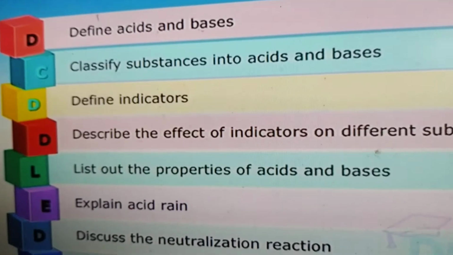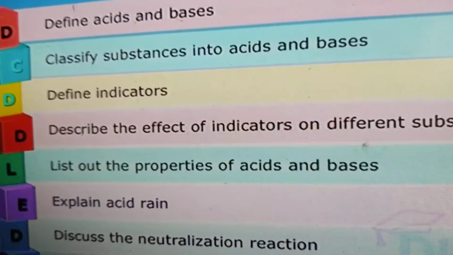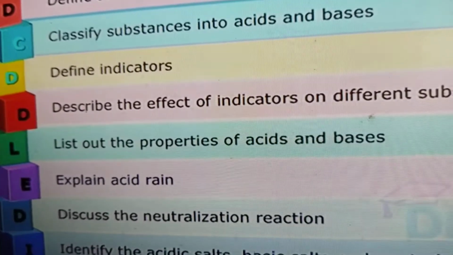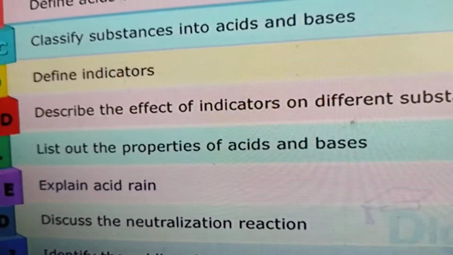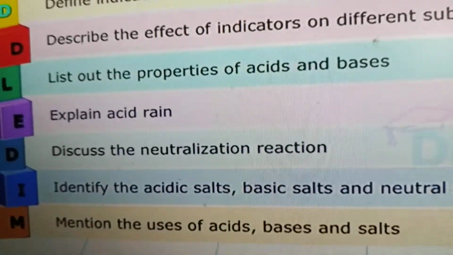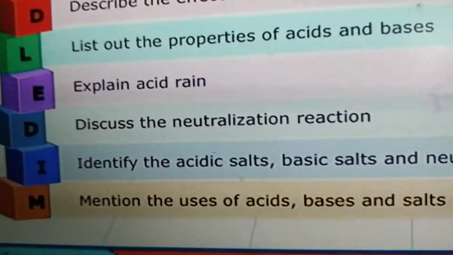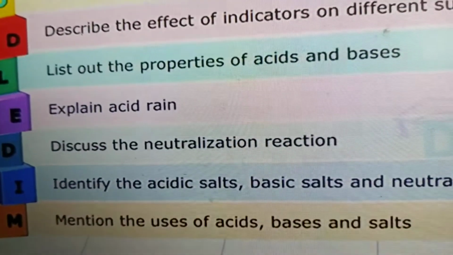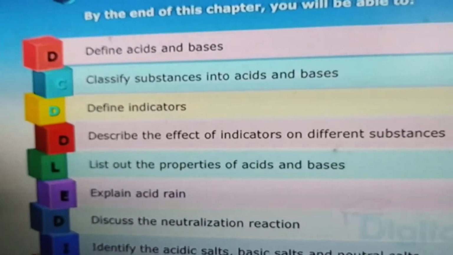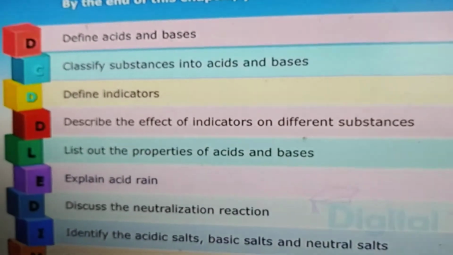And we will also learn about acid rain. We know about rains, right? We will describe acid rain. And we are going to discuss the neutralization reaction. And we will identify acidic salts, basic salts and neutral salts. And finally we will mention the uses of acids, bases and salts. Okay, these are the learning objectives we are going to learn through this lesson. Are you ready, children, to learn this?